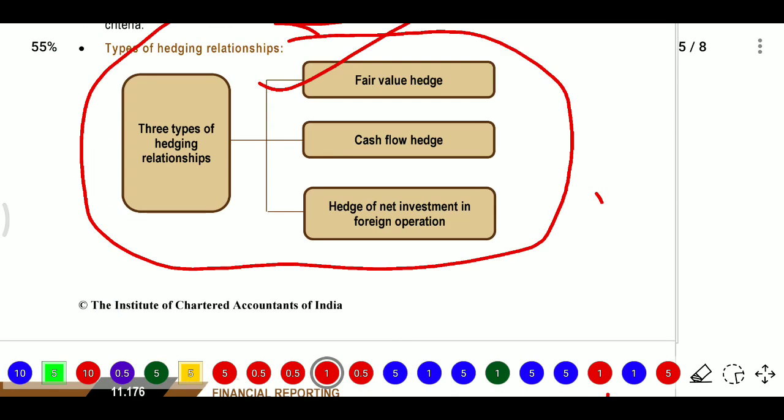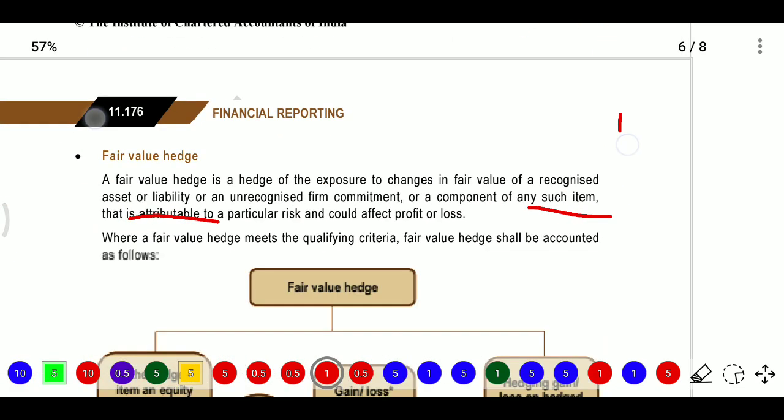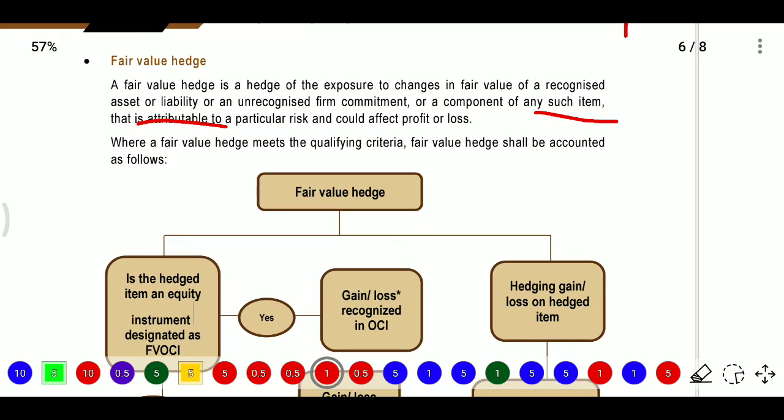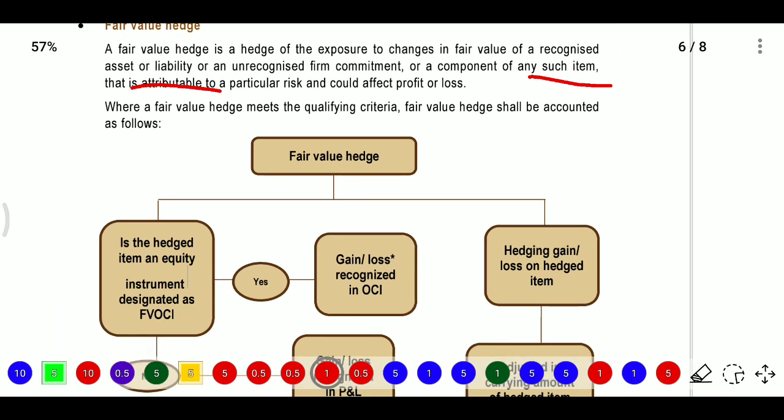So we have three types: one is fair value hedge, another is cash flow hedge, and another is hedge of net investment in a foreign operation. The fair value hedge has exposure to change in fair value of recognized assets or liabilities or an unrecognized firm commitment, or a component of any such item that is attributable to a particular risk and could affect the profit or loss. When a fair value hedge meets the qualifying criteria, it shall be accounted for as follows.